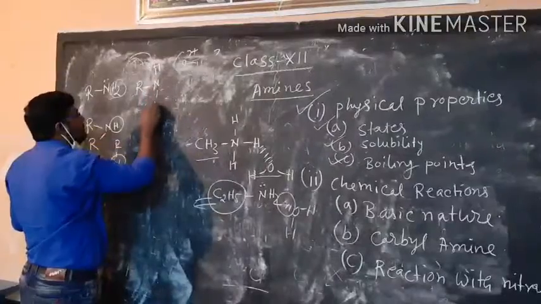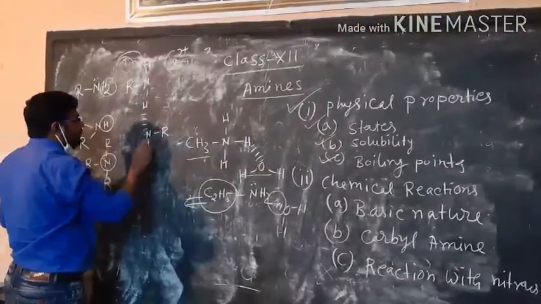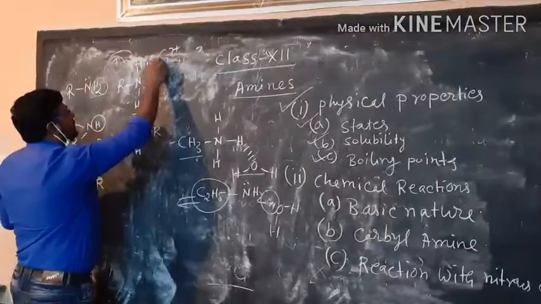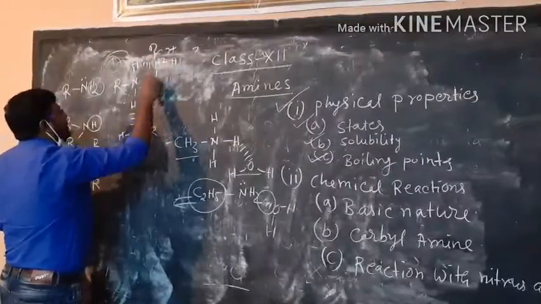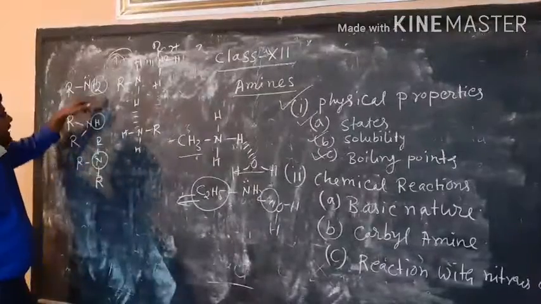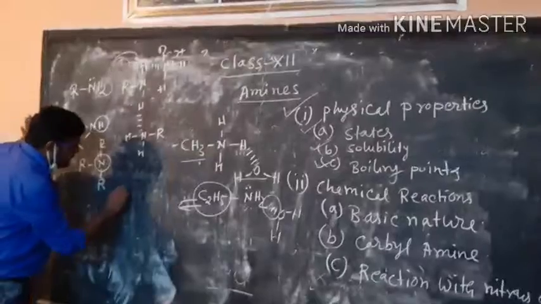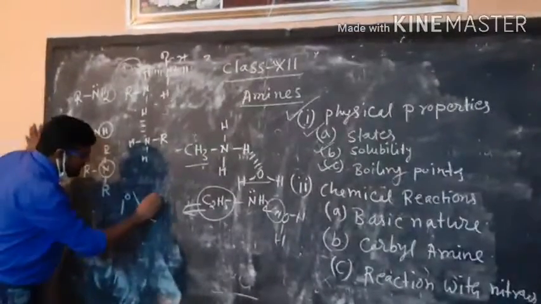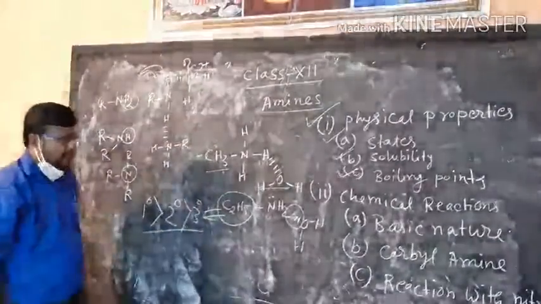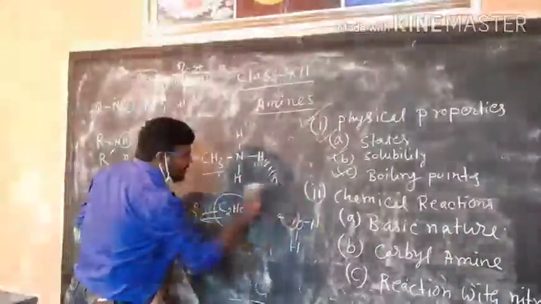As a result, the RNH2 molecule will remain strongly associated with other molecules of the amine. Now the 2 degree amine forms 1 hydrogen bond, so the extent of hydrogen bonding in the 1 degree amine will be more than in the 2 degree, and more than in the 3 degree. That's why the boiling point order for isomeric amines is: 1 degree amine has the higher boiling point, then 2 degree, then 3 degree. These are the physical properties we have discussed here.